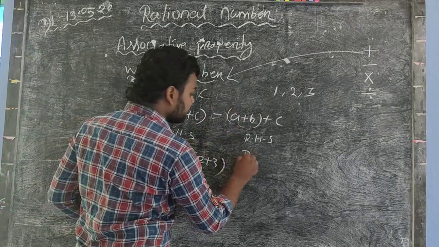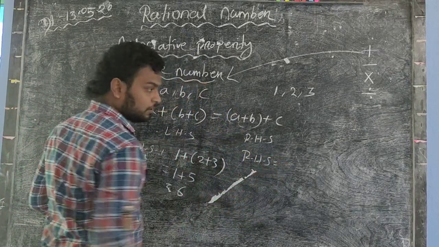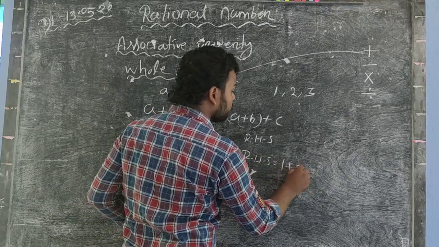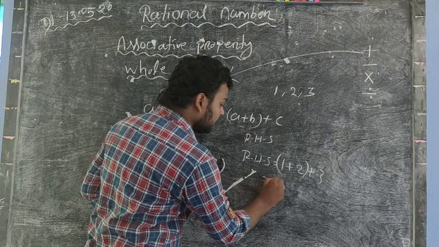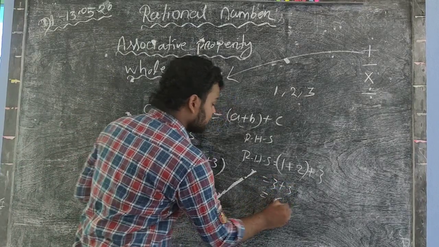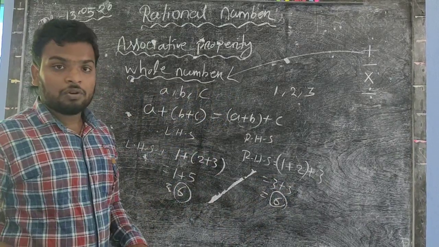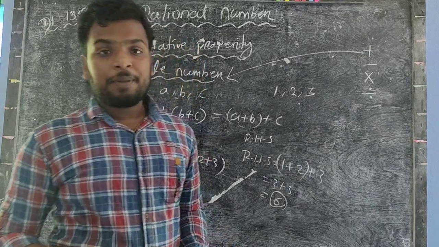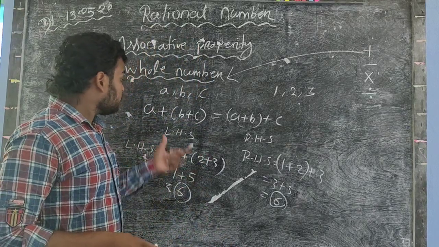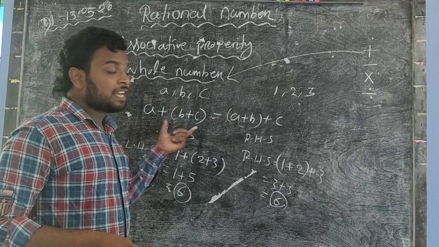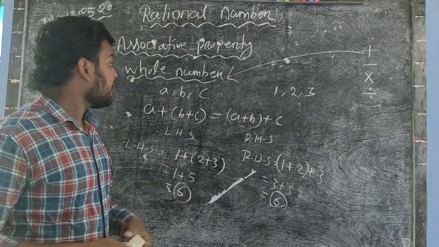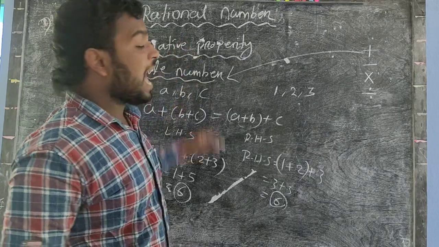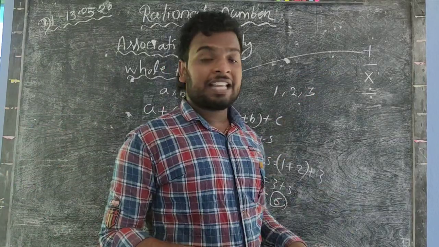In the RHS, 1 plus (2 plus 3): first 2 plus 3 is 5, and 1 plus 5 equals 6. So here LHS equals RHS. In each and every case you find that the LHS is always equal to the RHS. That's why we say that whole numbers obey the associative property over addition.